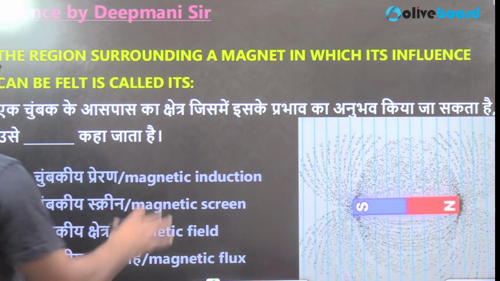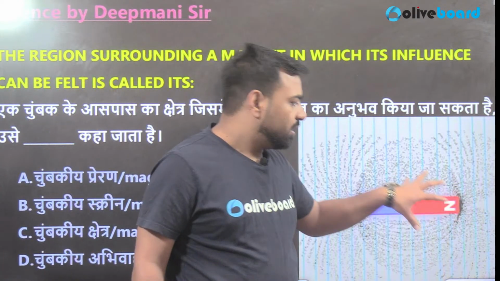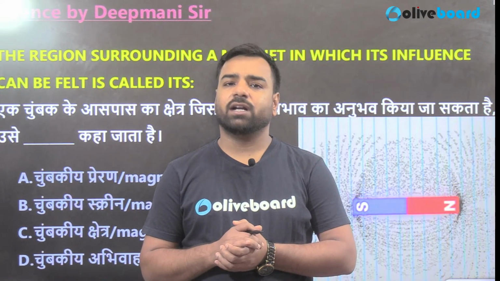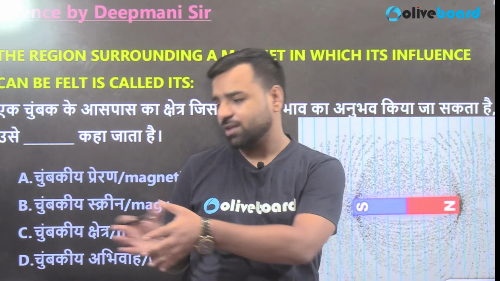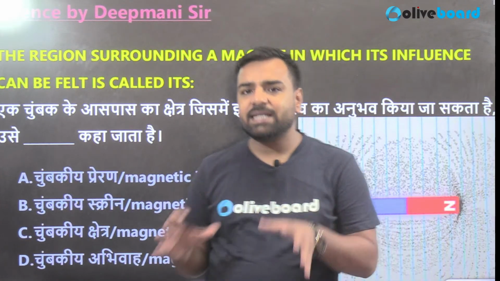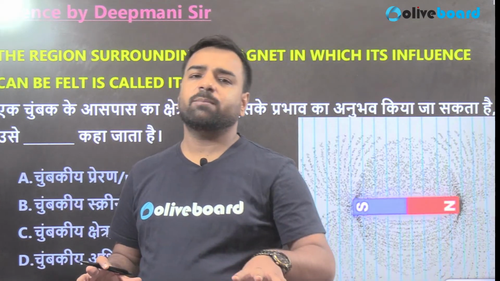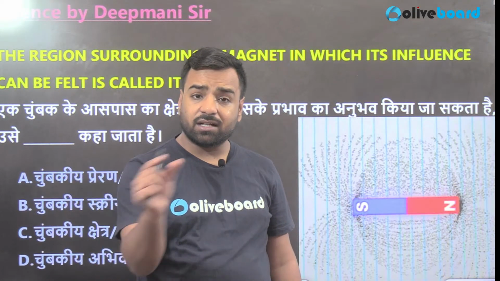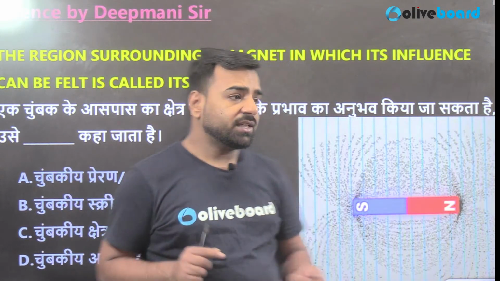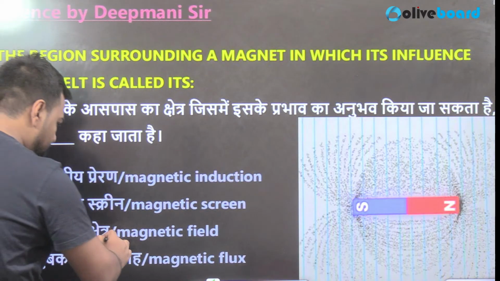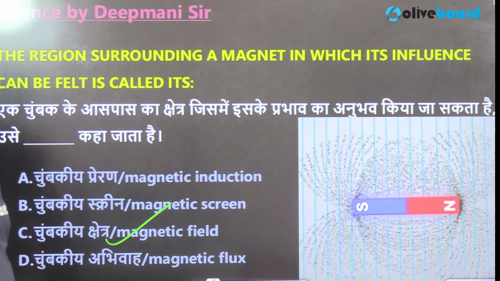So guys, since we are talking about a magnet, there are invisible lines which we cannot see. They are magnetic field lines. So how can we judge? Okay, so there's a magnetic field line. Is there any concept behind it? Yeah. So guys, these are imaginary lines, but we can actually plot them by using iron filings, and also we can find the direction by using a magnetic compass. So these are magnetic field lines, and magnetic field. So yes, option number C is going to be the correct answer.